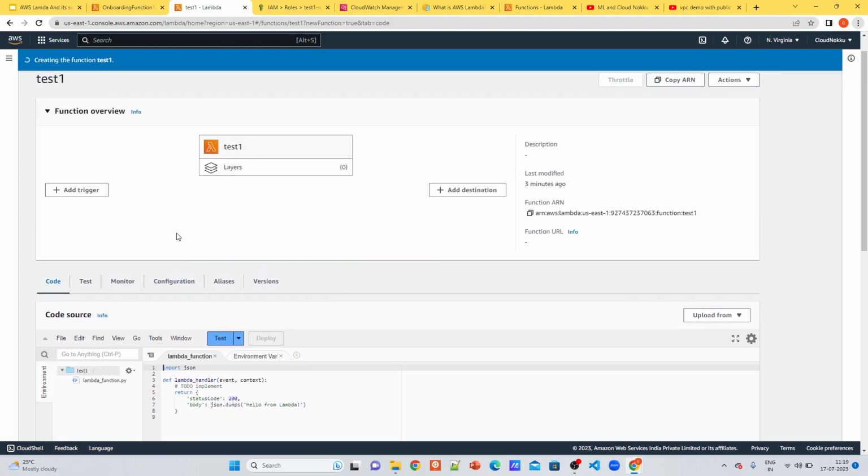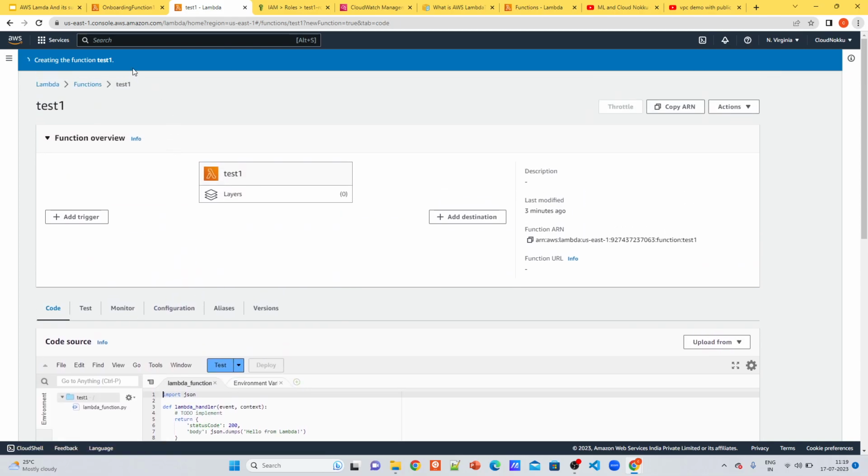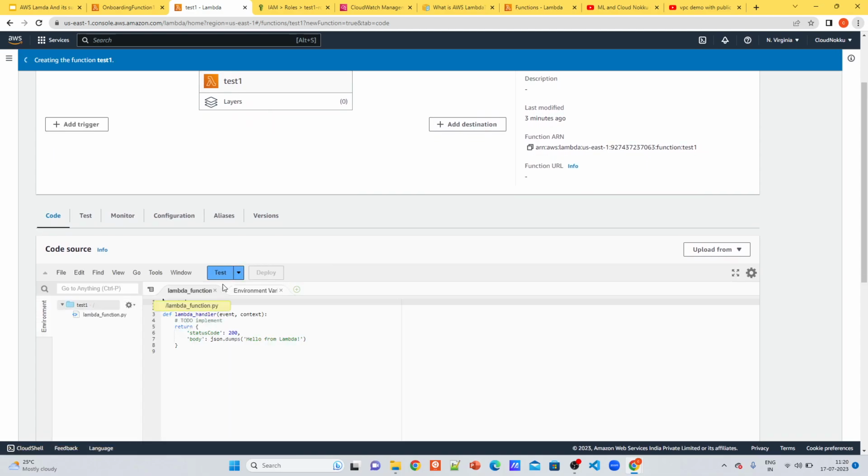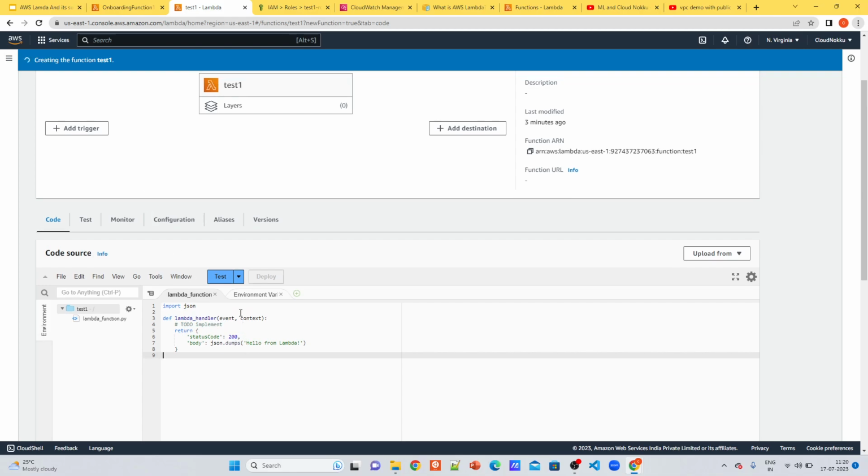Still our Lambda is being created. You can see the blue thing here, let's wait for some more time. Once Lambda is created, I want to show how you can trigger a test event, and you can debug, which is used for debugging your code, and then add your triggers.